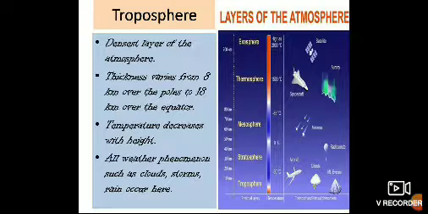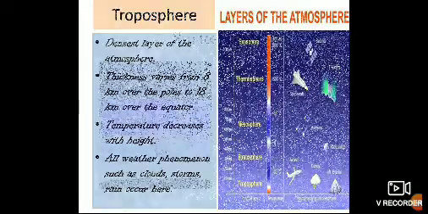This is called the lapse rate. All weather phenomena such as clouds, rain, storms, etc. occur in this layer. The boundary between the troposphere and the stratosphere is called the tropopause.